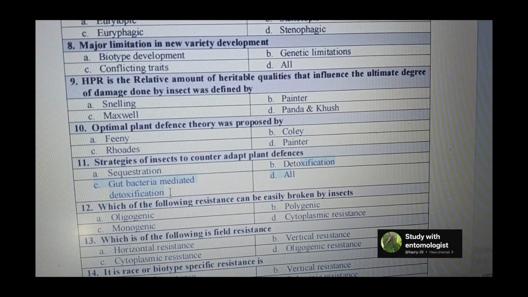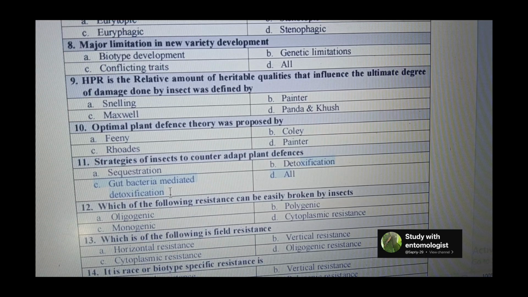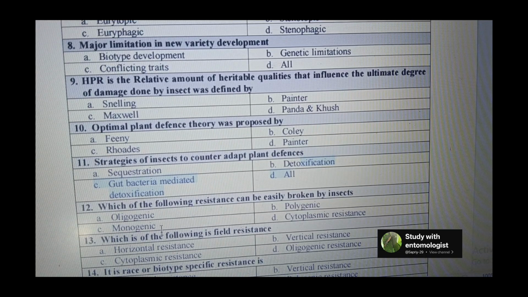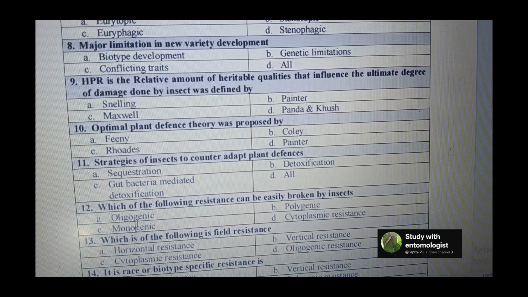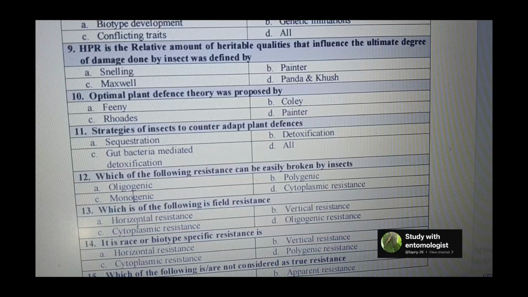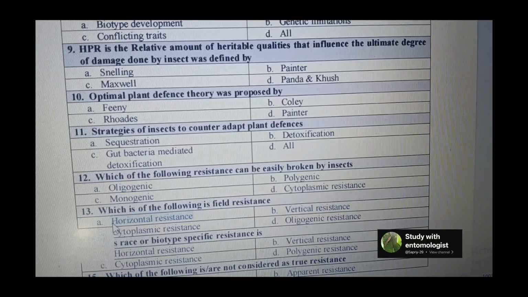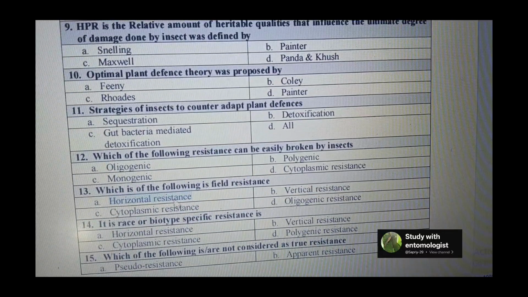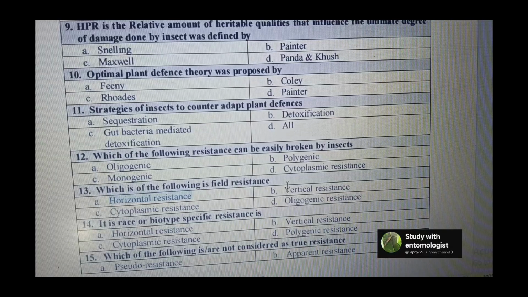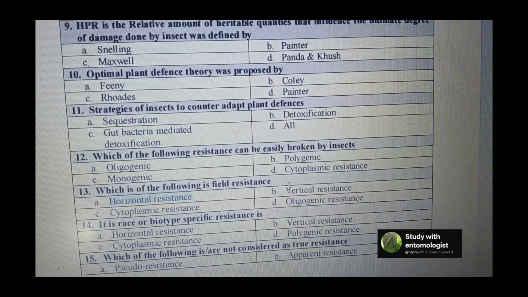Next is which of the following resistance can be easily broken by the insect? So we know monogenic, where only one gene is working. So these types of resistance we can break easily. Next is which of the following is the field resistance. So we know horizontal resistance, which is minor resistance, and the polygenic resistance is known as the field resistance, and vertical resistance is known as the true resistance or the adapt resistance.